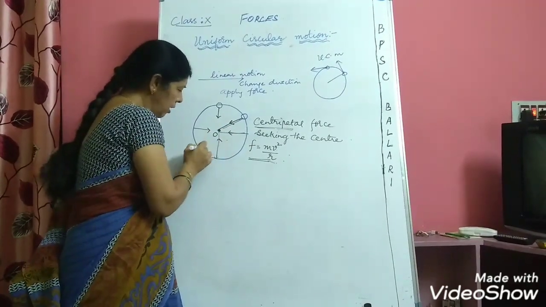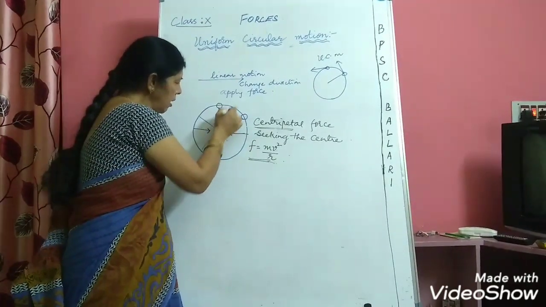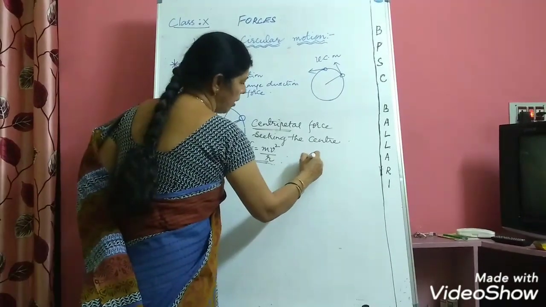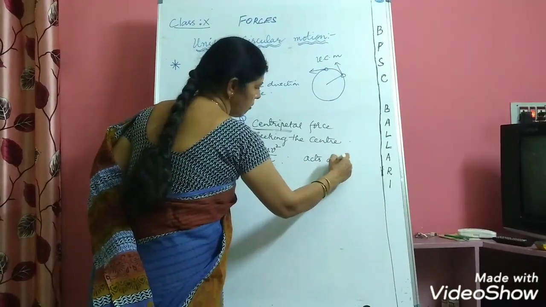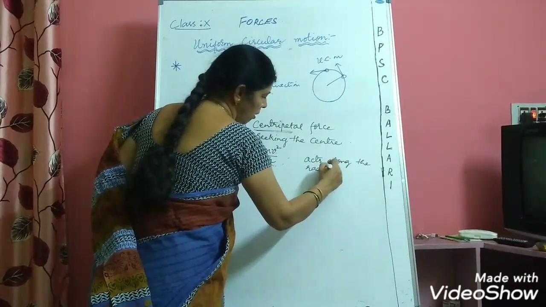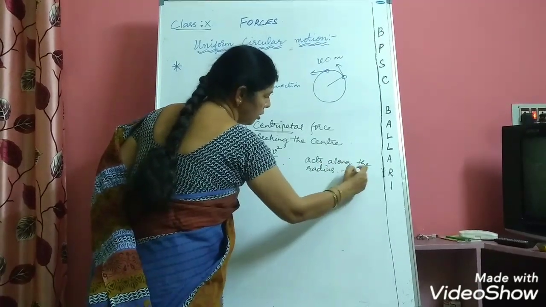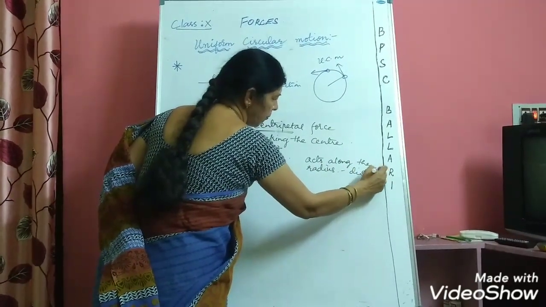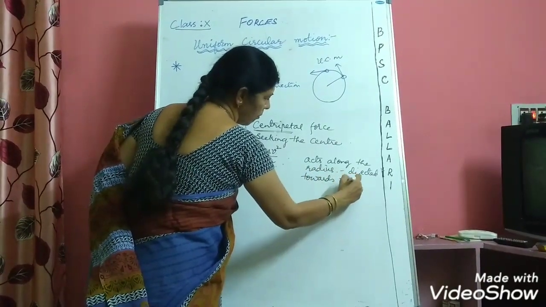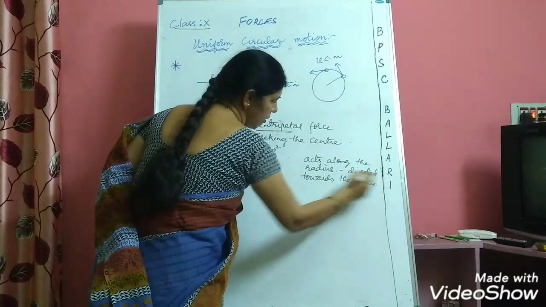Now all these are radii only. You can draw as many radii as you want. So this force acts along the radius. Centripetal force acts along the radius of the circle, and it is directed towards the center of the circular path.